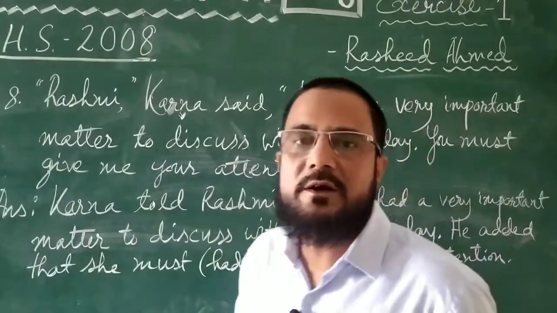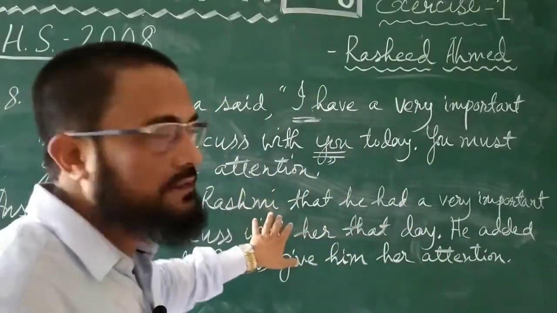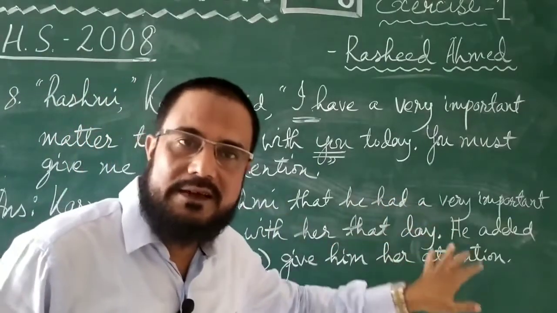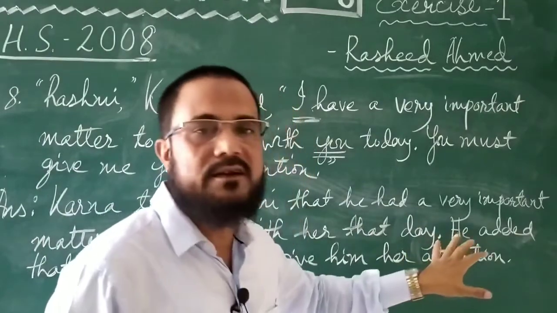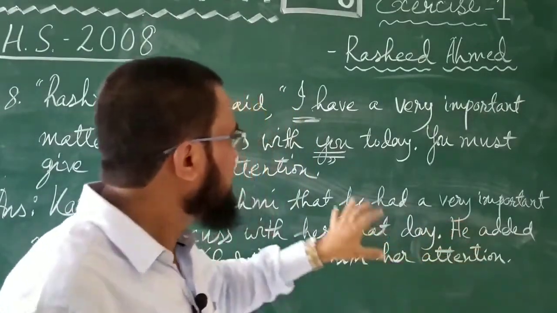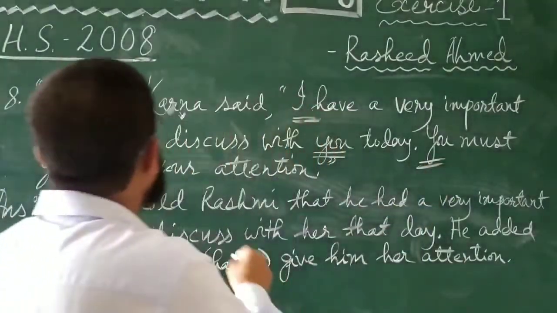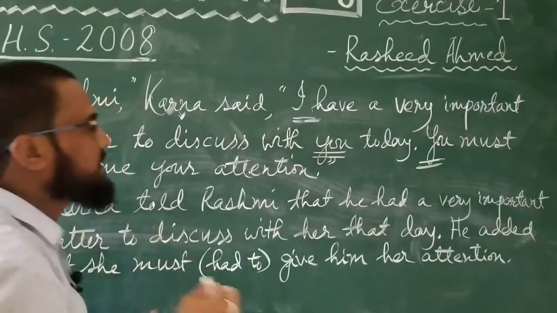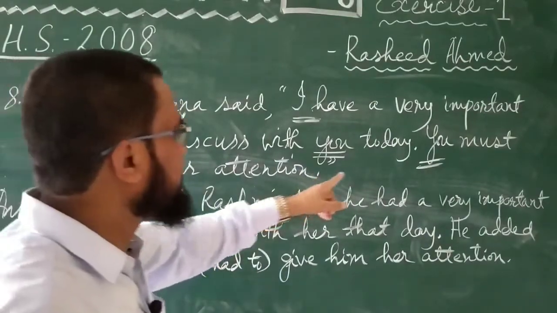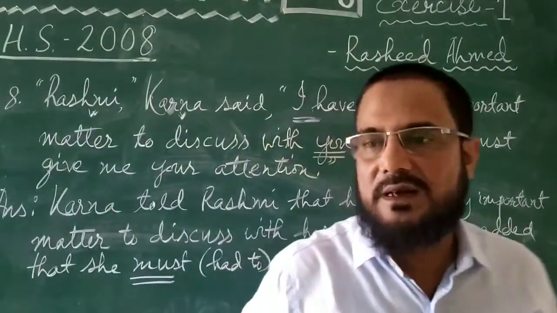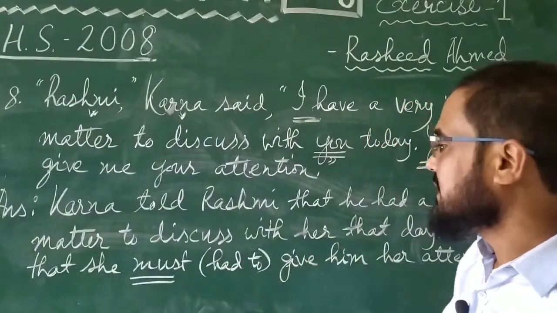You must give me your attention. This is another sentence he used. So when the first sentence itself is assertive, the second sentence again is assertive. When you are starting another assertive sentence, you better say he added, or he also said. He added that you, this you is second person, it means the object of the reporting verb, Rashmi, it means she. He added that she must, if it is must in the direct narration, in the indirect narration you can either use must or you can write had to.